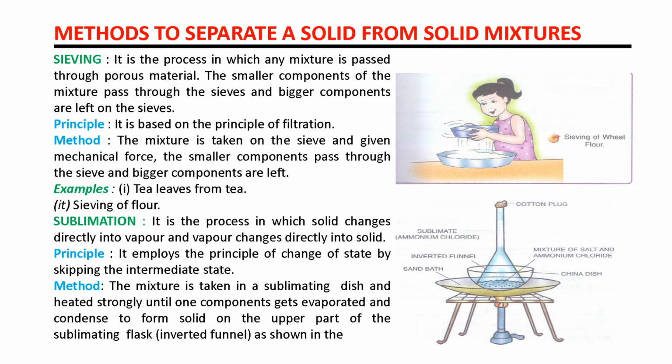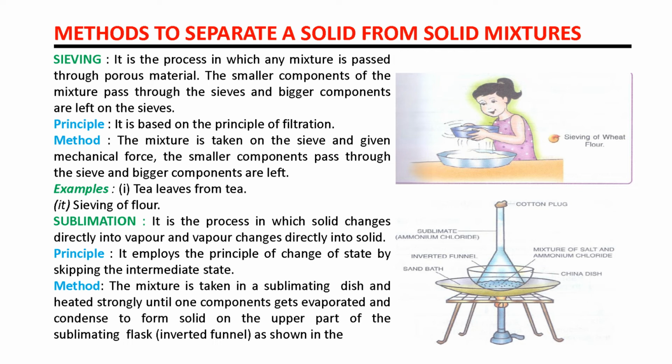The next method is sublimation. It is a very important method. What is sublimation? It is the process in which a solid changes directly into vapor and vapor changes directly into solid. In this process there is no intermediate state. So this is called sublimation.